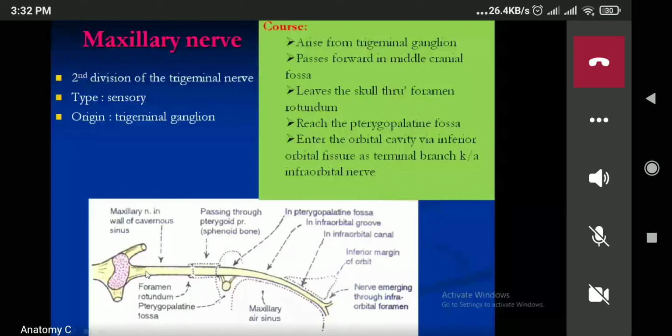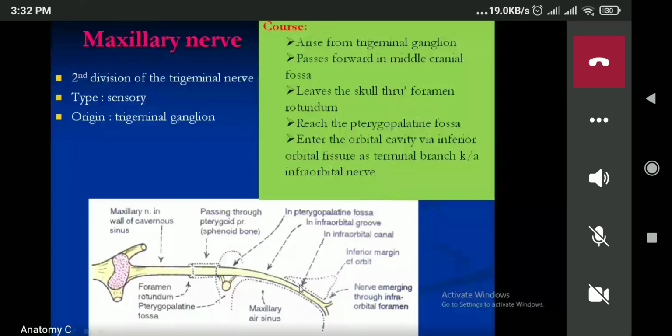Then it will leave the skull through the foramen rotundum. Then it will enter into the pterygopalatine fossa. Then it will go through the inferior orbital fissure and the infraorbital foramen, where it will come out. So this is the maxillary nerve.